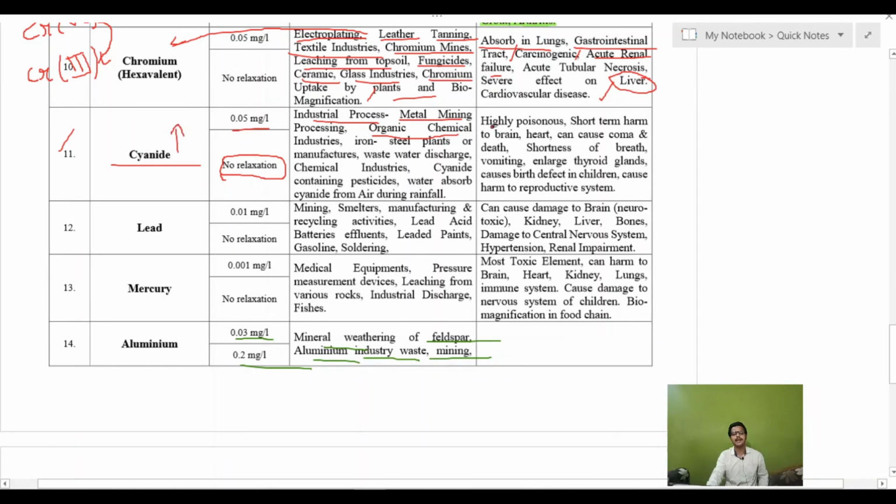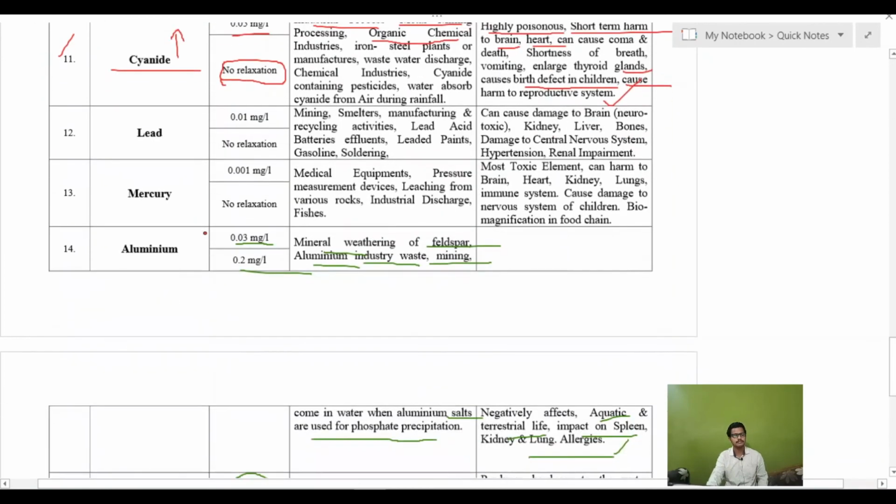The problem is that cyanide is very, very poisonous, with short-term harm to the brain and heart, and causes coma and death. It can cause shortness of breath, vomiting, enlarged thyroid glands, and causes birth defects in children and harm to the reproductive system itself.